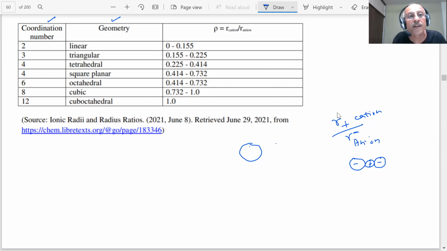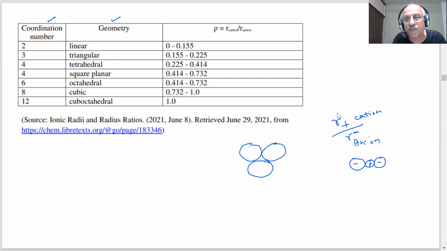And when I say triangular, let me draw a triangle, student. I am assuming spherical shapes. Here this is a positive and these are the negative anions. Anions are larger in size. So what is the radius ratio here? R plus by R minus ratio. This is the radius R plus, this is the radius R minus. Here triangular is lying at 0.155. If this is not obeyed, then this coordination number is not possible. Here coordination number is 3, here coordination number is 2.